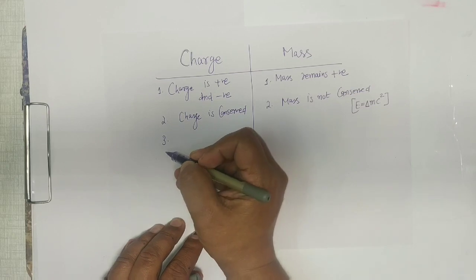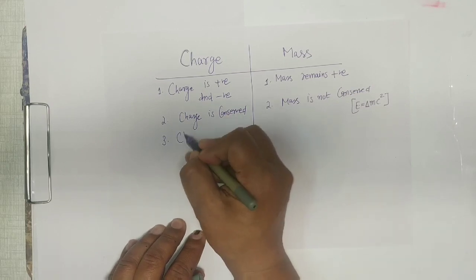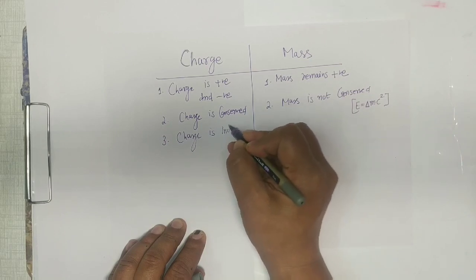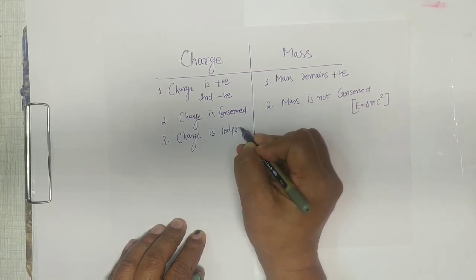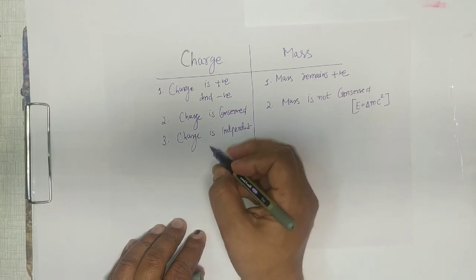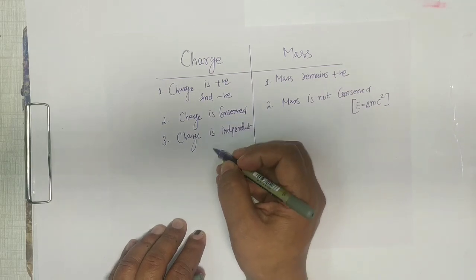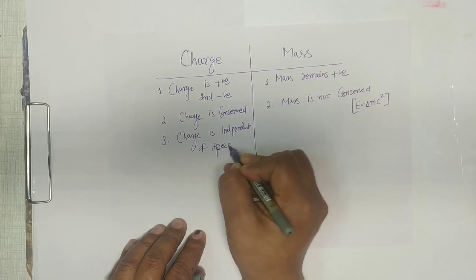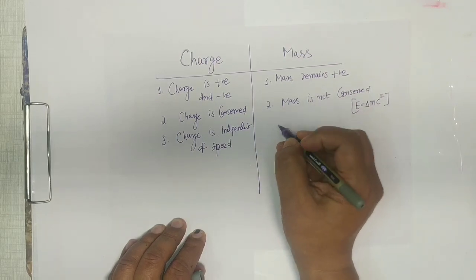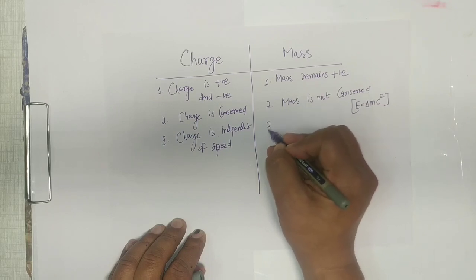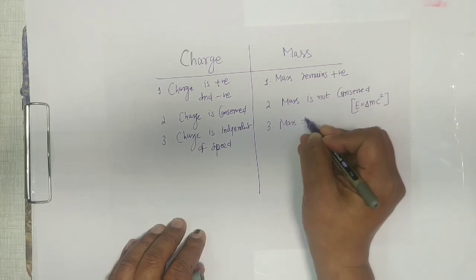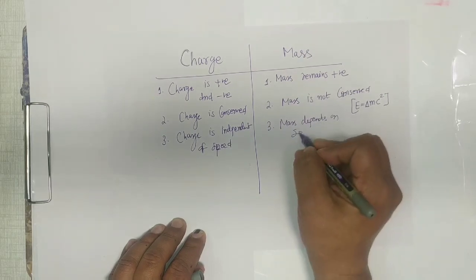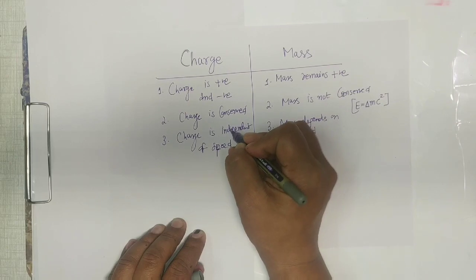Third thing is that charge is independent of what? Speed. Whereas mass depends on speed.